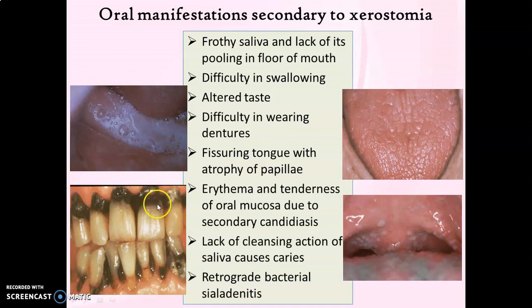And the dental caries that develops due to xerostomia typically affects the cervical third of the crown, all four surfaces in the cervical third of the crown. So in this fashion, cervical caries might result in the amputation or loss of the rest of the crown portion. And another complication of xerostomia is that reduced salivary flow rate might cause retrograde bacterial sialadenitis, that is inflammation of salivary gland due to retrograde spread of bacteria.